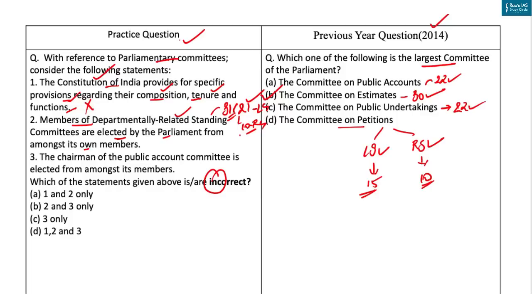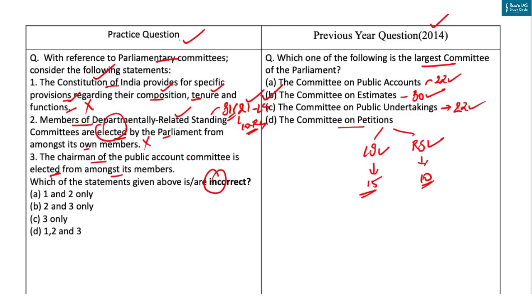Just as the members of Rajya Sabha are nominated by the chairman from among its own members. So they are nominated by the speaker and chairman, not elected. So our second statement is incorrect. Now let's come to the third statement. Chairman of the Public Accounts Committee is elected from among its own members.